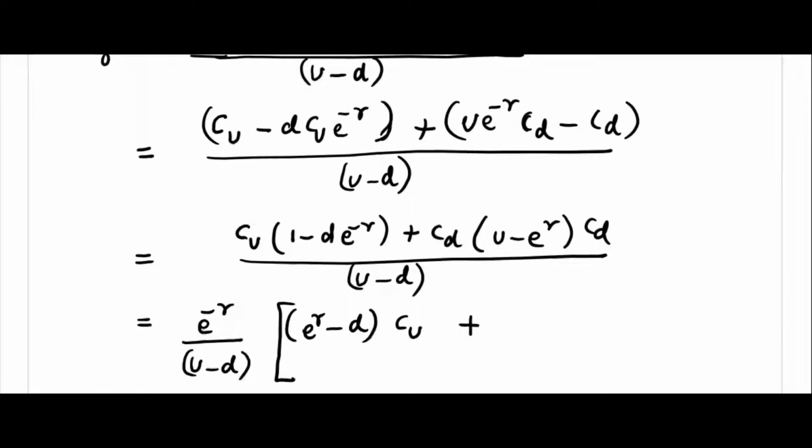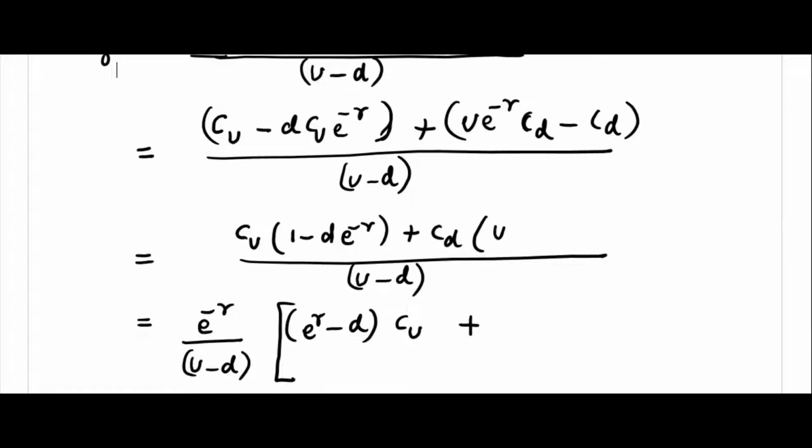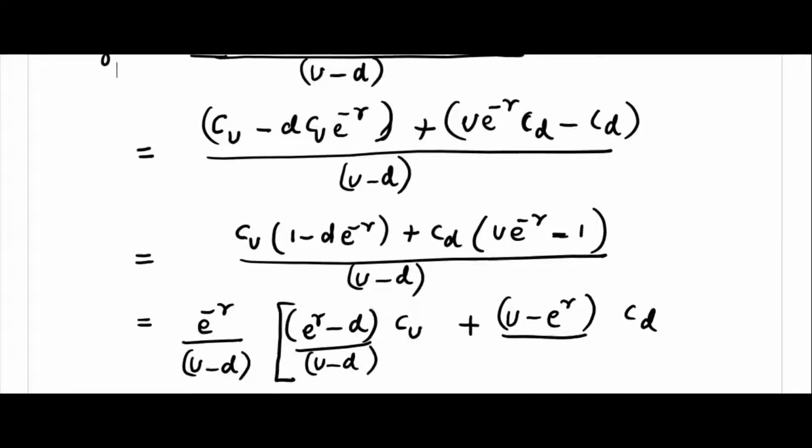So here when I took Cd common, let me change this one: U e power minus r minus 1, right? So when you multiply e power r, you will have only U, minus e power r divided by U minus D. Cu, Cd, U minus D.